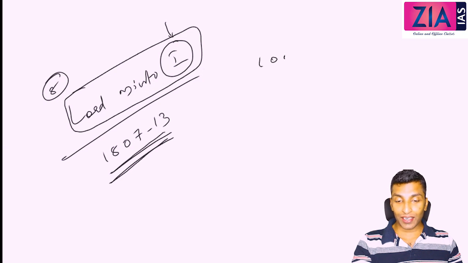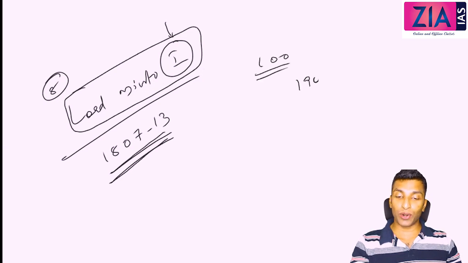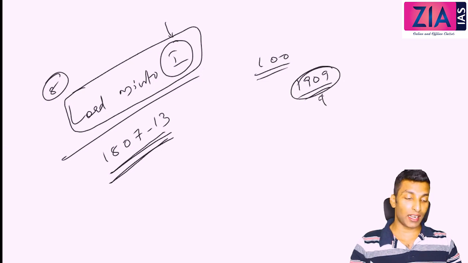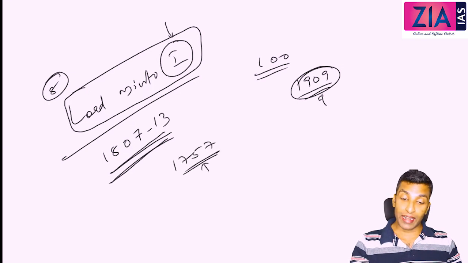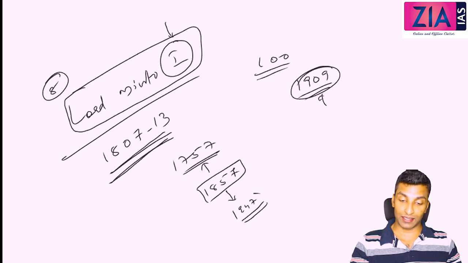Exactly after 100 years, in 1909, what is the important thing you need to study with respect to history? Morley-Minto Reforms, yes. So at that time also there is a Minto who is going to come, exactly after 100 years. Similarly, 1757 Battle of Plassey, they took control, and exactly after 100 years they got a shock in 1857, and almost close to 100 years, in 1947, we get independence.